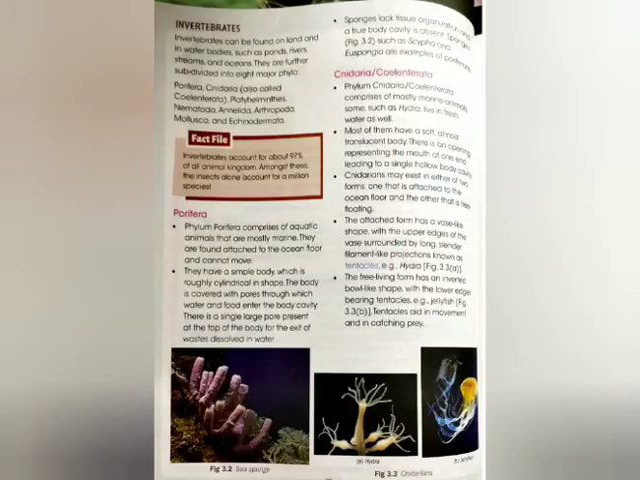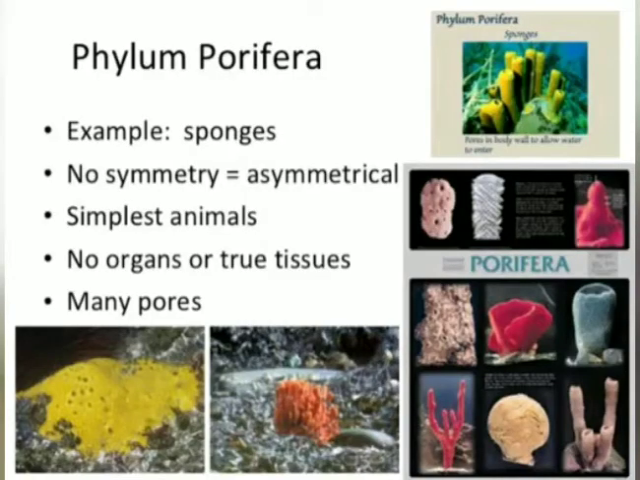So in this video, we will first learn about invertebrates. So invertebrates can be found on land and in water bodies, such as ponds, rivers, streams, and oceans. So the first one is Phylum Porifera. They are mostly found in seawater. However, a few are also found in fresh water.